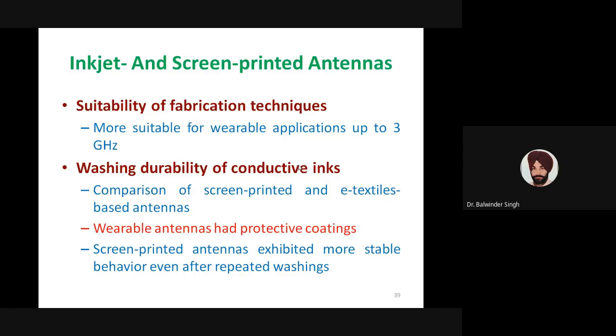And it has been seen that screen printed antennas show more stable behavior even after repeated washing. So in terms of washing issues, it has been observed that screen printed antennas are better even when the e-textile based antennas had protective coatings to save them from the washing issues.